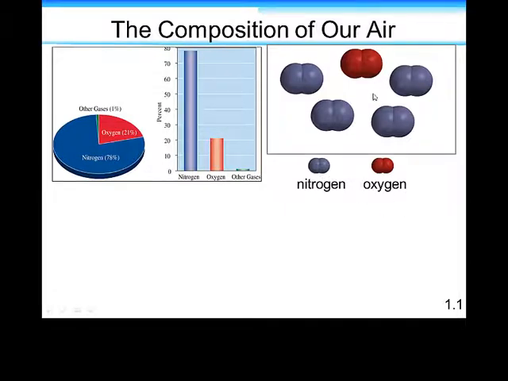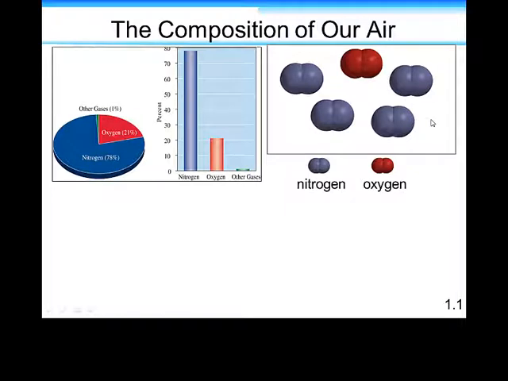And then this is just a little particle view on the right where we see that, if we assume we have 5 units of molecules, 4 of those molecules are taken up by nitrogen and only 1 is oxygen. And of course, I'm ignoring that 1% of the other gases for now, but we'll look at that in a moment. And notice that these molecules are composed of 2 little lobes.